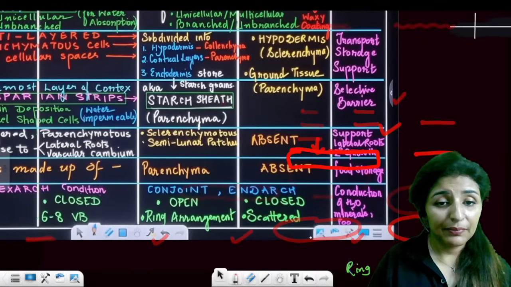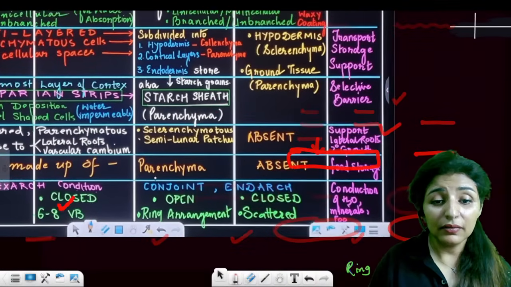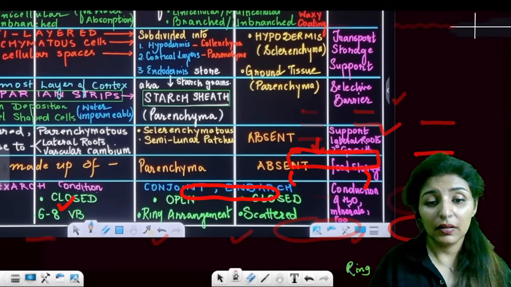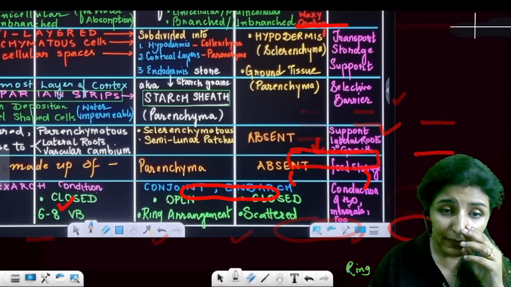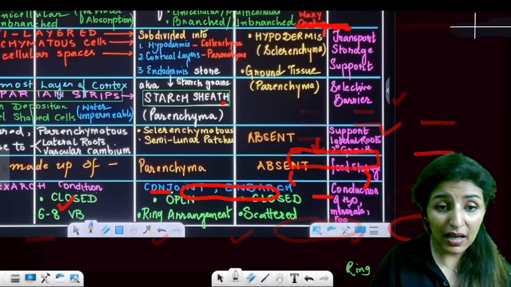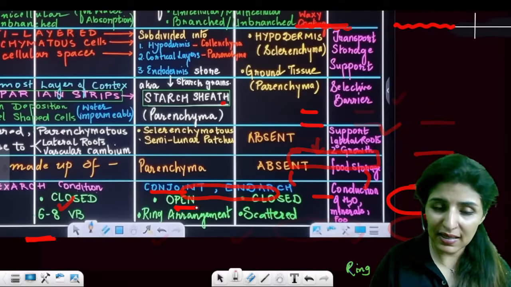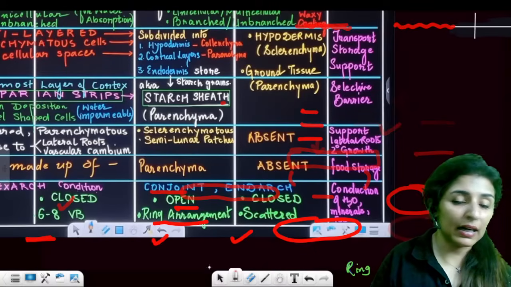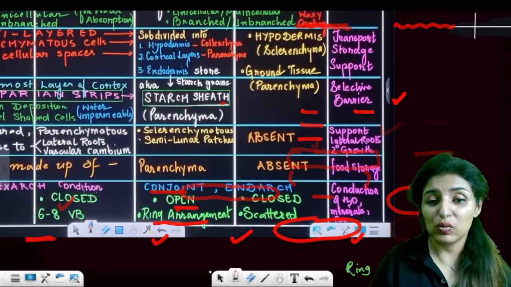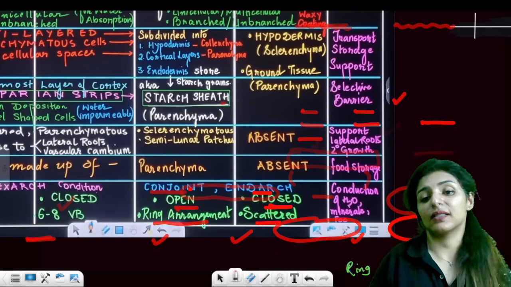Now see the vascular bundle. The vascular bundle of dicot stem has conjoint arrangement. It is dicot, so it is open. It has a cambium ring, and the vascular bundles are arranged in a ring arrangement. While in monocot, they are conjoint and endarch, but closed, and they are scattered.